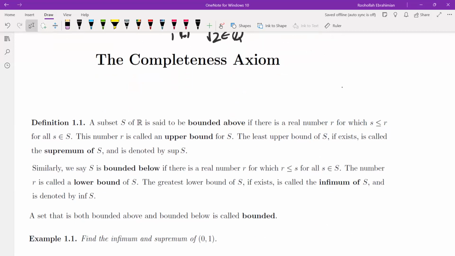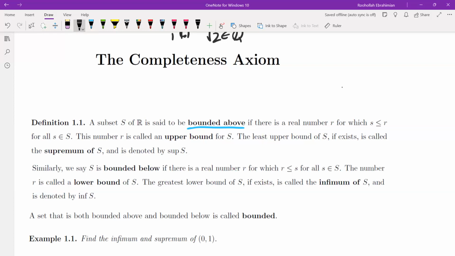A set S is called bounded above if there is a real number R for which s is less than or equal to R for all s in S, which means you have a set that doesn't go to infinity. This number R is called an upper bound for S, and the least upper bound, which means the smallest upper bound of S, is called the supremum of S. Now, this number in the definition, we don't know if it exists or not. If it exists, we call it the supremum of S.